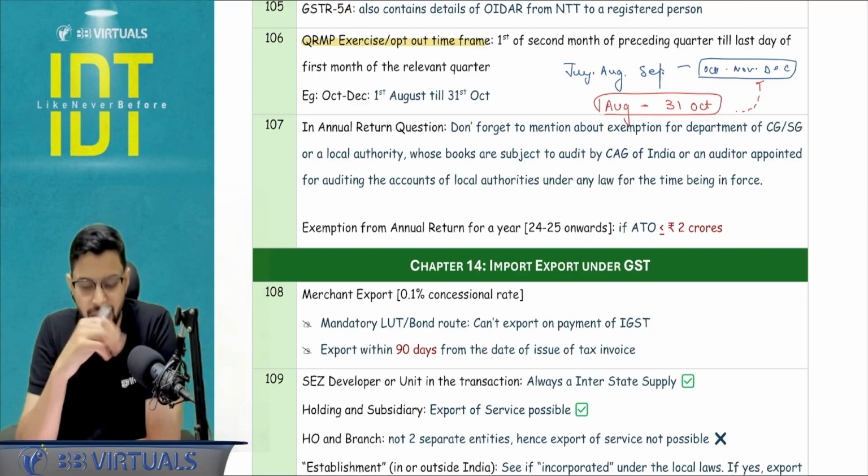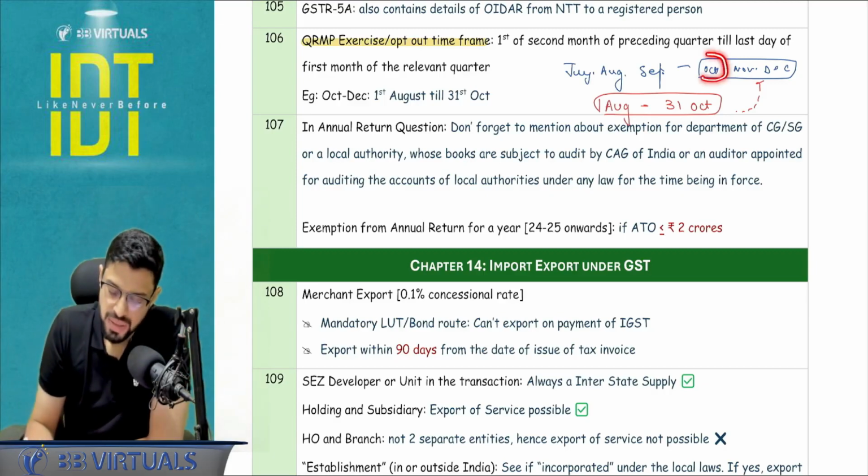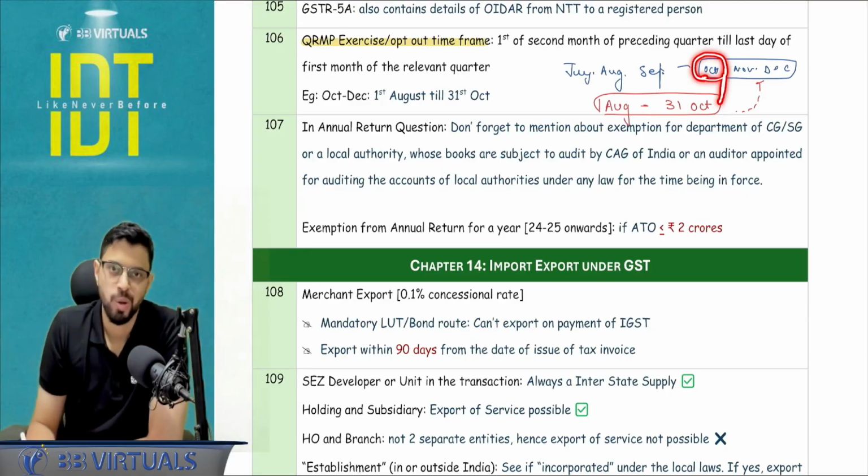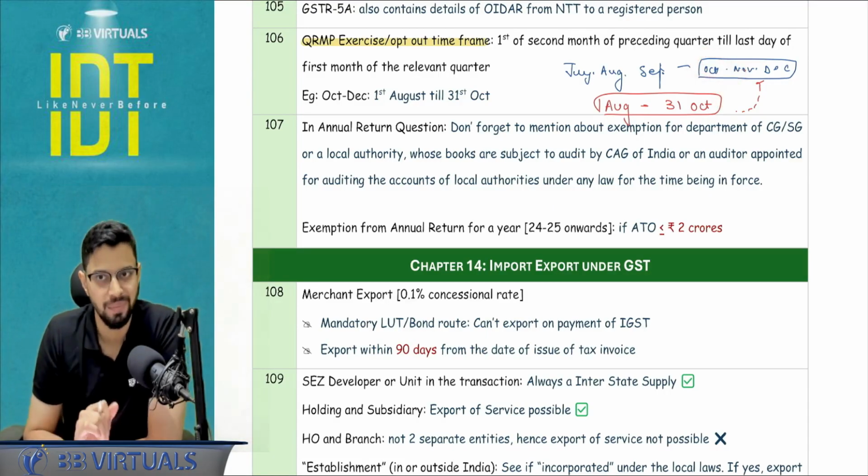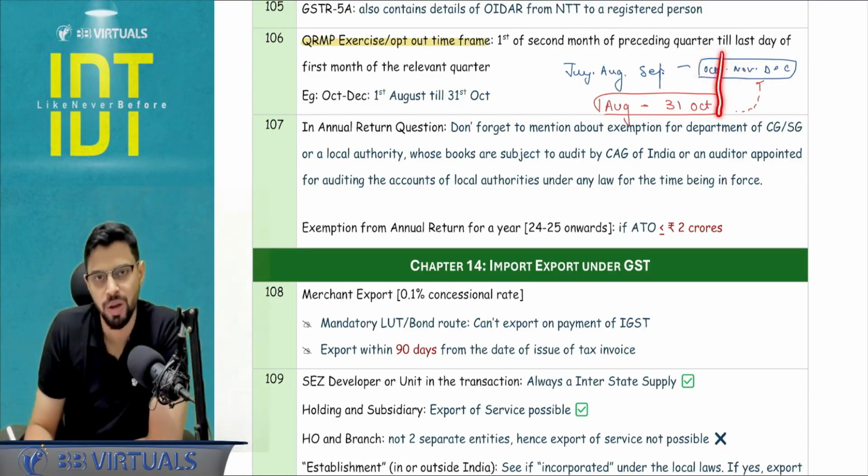Now what is the logic for that? See, very, very simple. This is the first month. At the end of the first month, you should tell Nirmala Tai that, ma'am, I'm not going under monthly filing. I'm going under QRMP. Please don't expect my return, because after month end, you will expect my return by 11th. I'm not going under that. So by end of the 31st October, you need to tell.